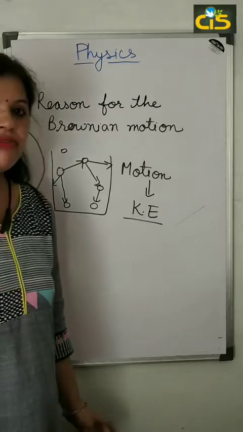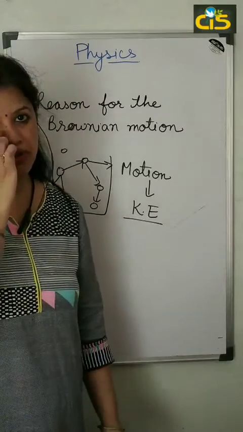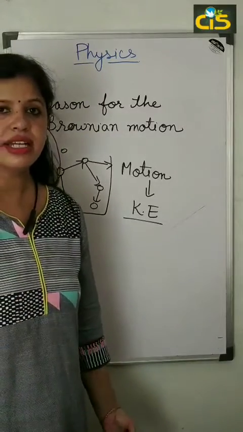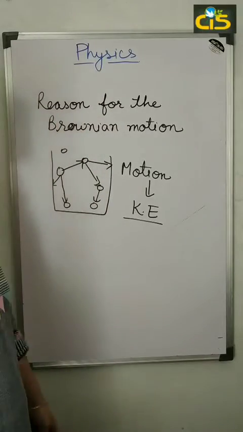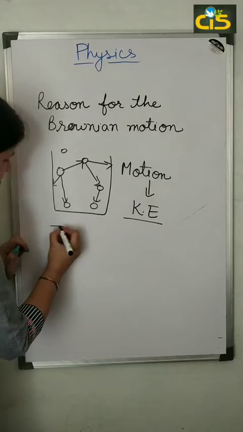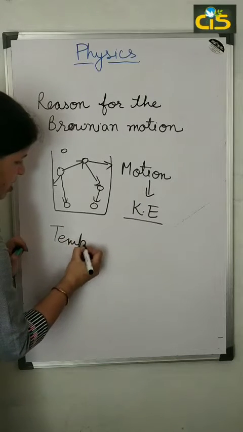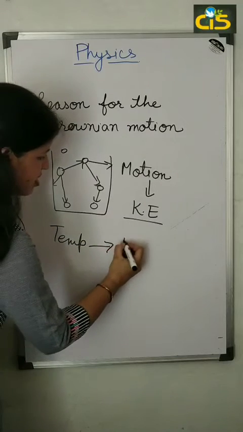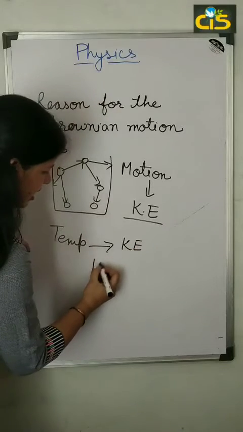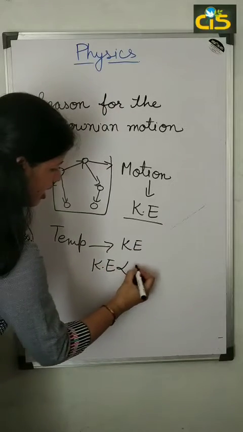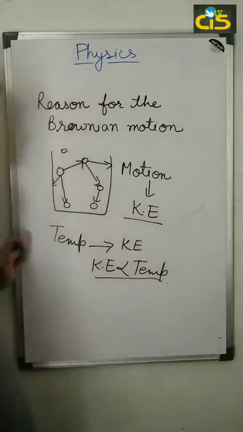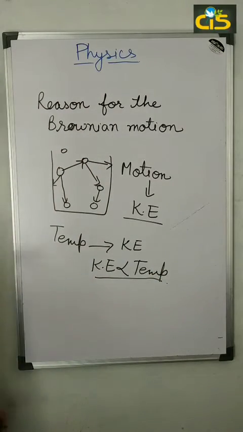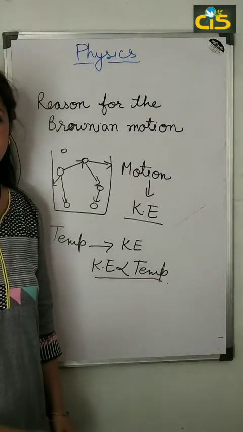And when we increase the temperature of the liquid, what happens? When we increase the temperature, the kinetic energy will be increased, because kinetic energy depends upon the temperature. So it means the higher the temperature, the greater the speed of the molecules.